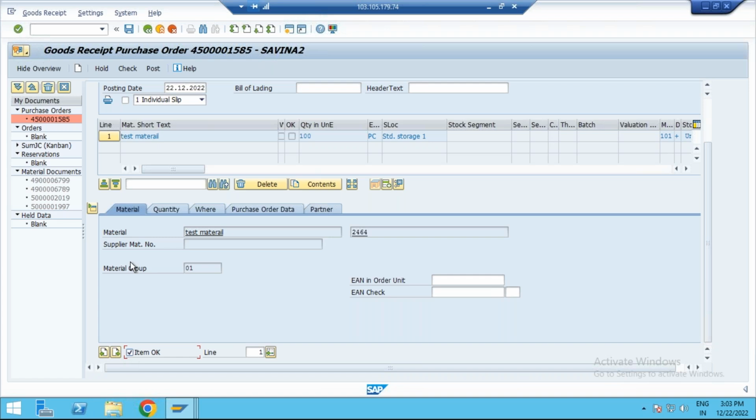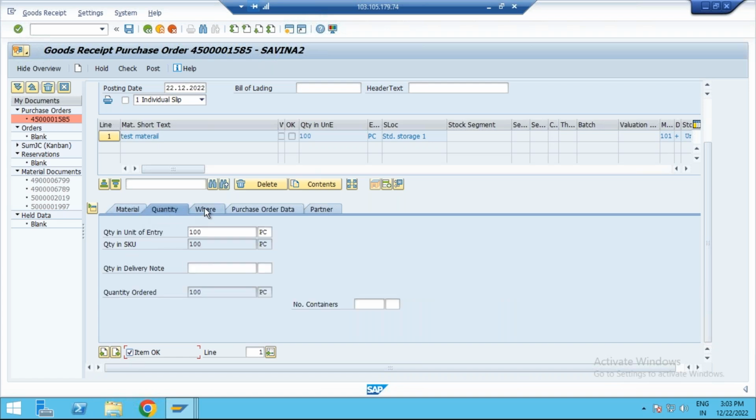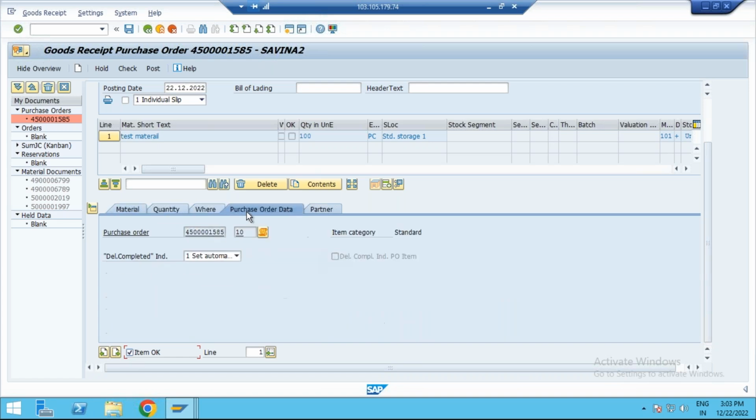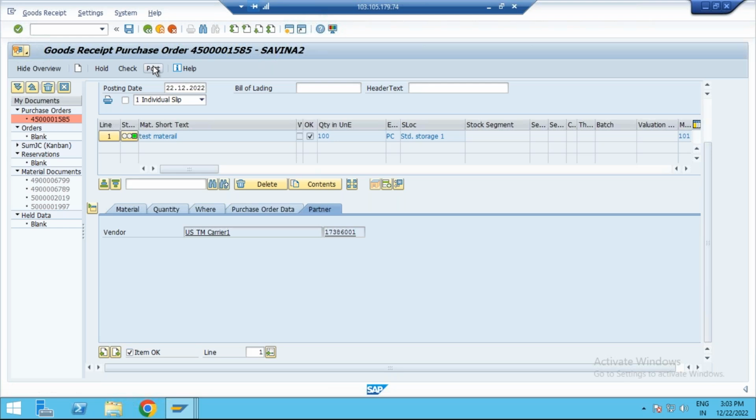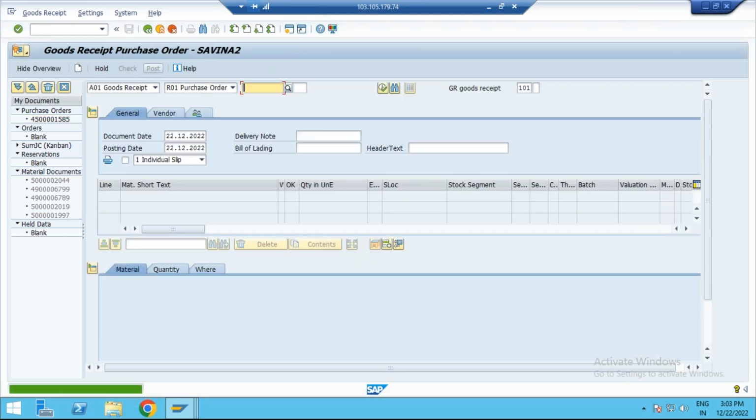Just go to item. In the material, quantity, where tab you can see plant and storage location, purchase data, partner tab, all the details. You can click on check, and you can post the document here. The material document will be posted here. Once the material document is posted, you can see.